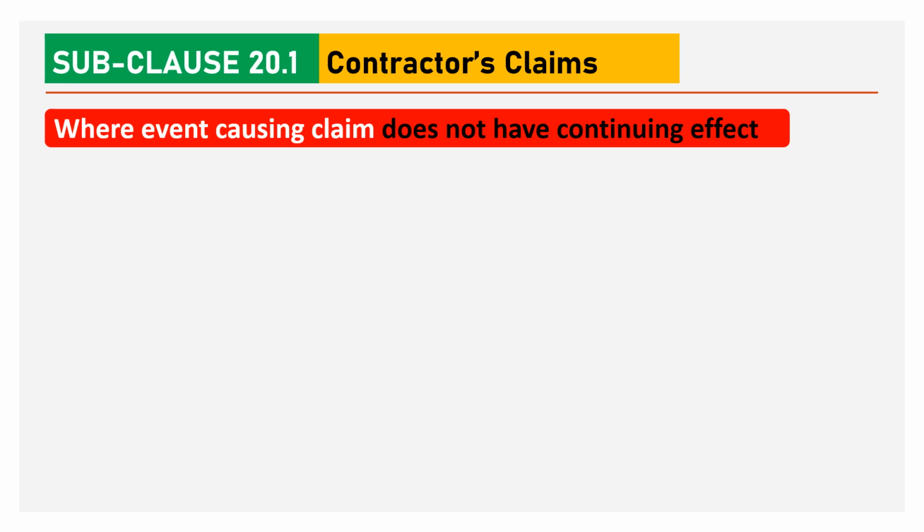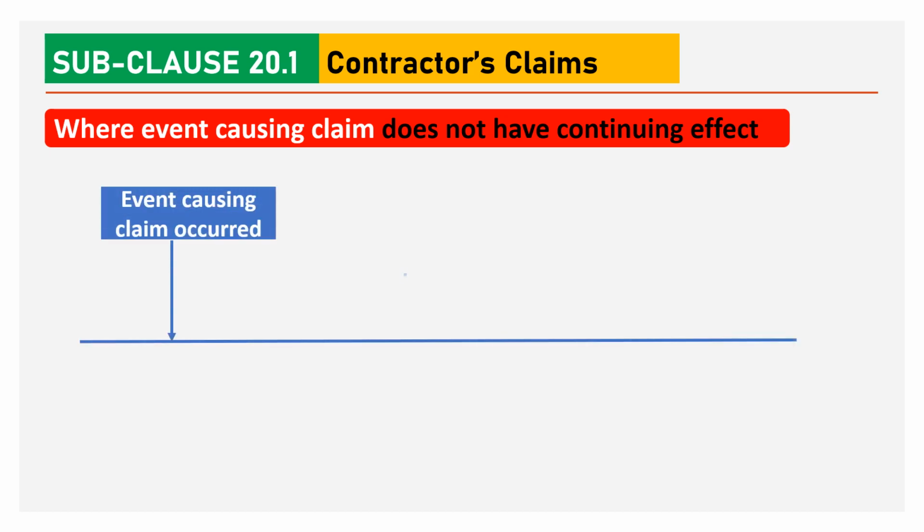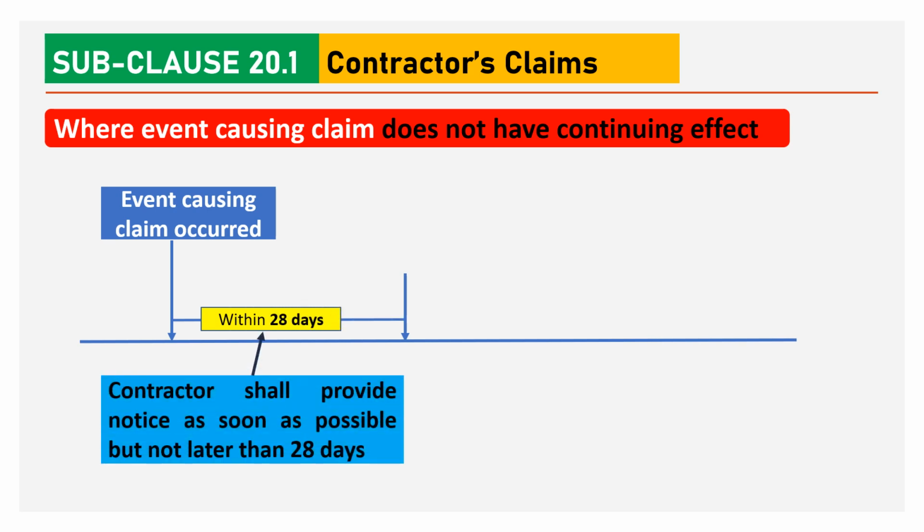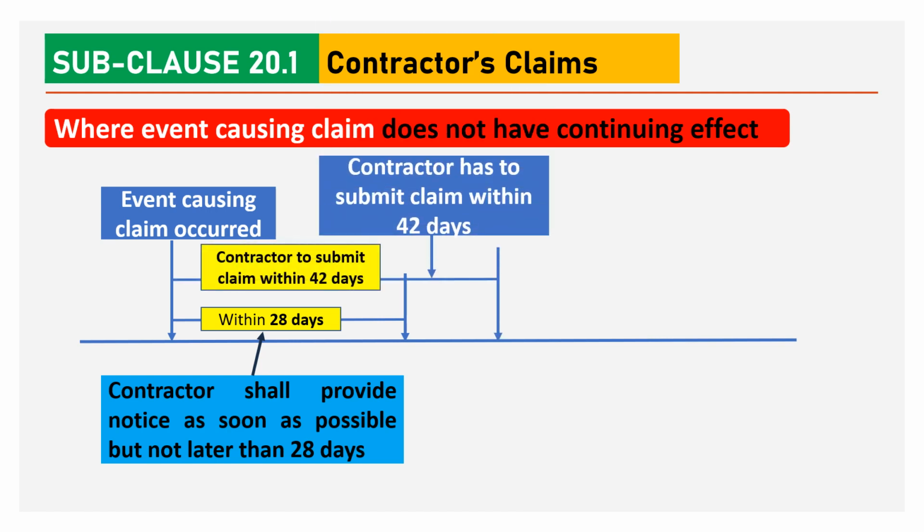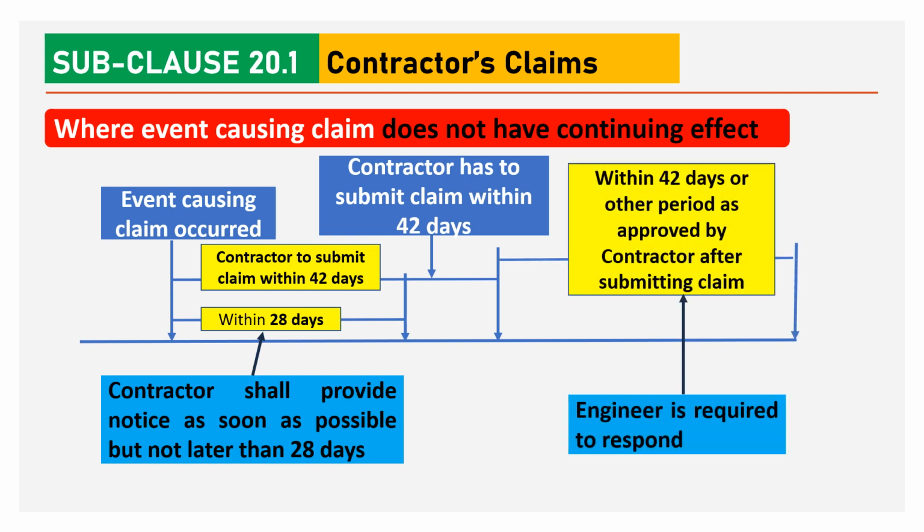Where the event causing the claim does not have a continuing effect, say the event causing the claim has occurred at this point, the contractor is required to provide notice as soon as possible but not later than 28 days. Thereafter, the contractor has to submit the claim within 42 days after the event, and the engineer is required to respond to the claim within 42 days or other period as approved by the contractor after submitting the claim.